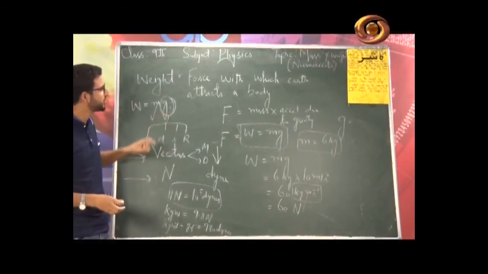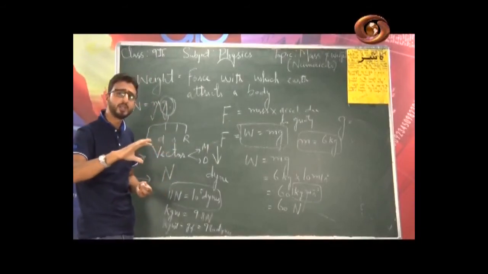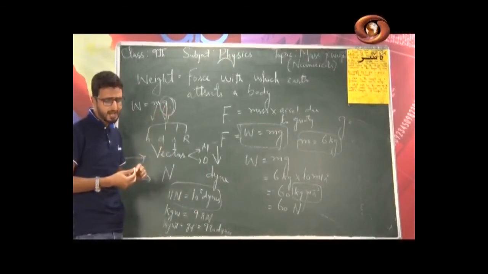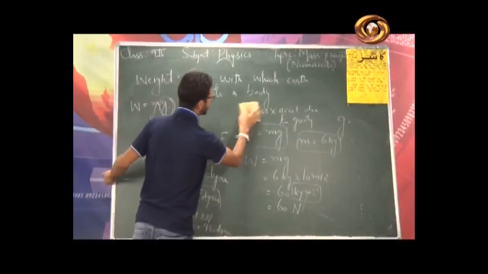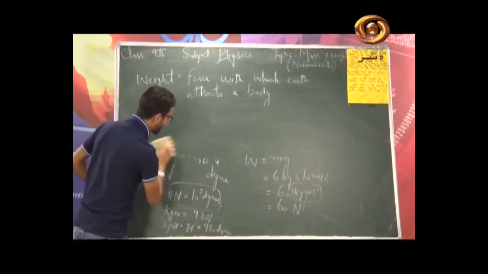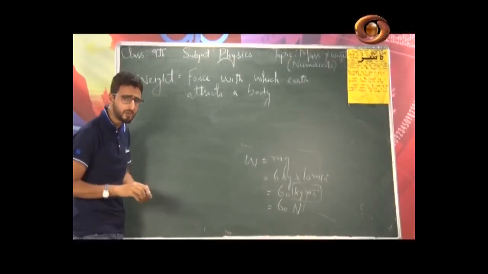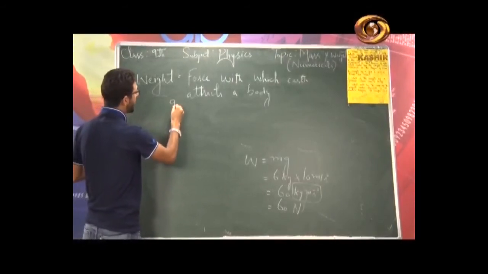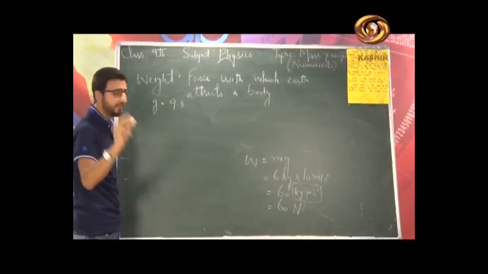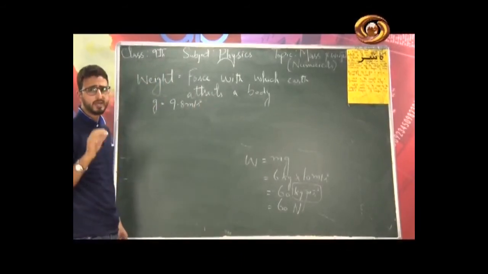So these were some of the features of the weight. Simply the force with which earth attracts a body, it is a vector quantity, it changes from place to place. Why? Because the value of g changes, and it always acts vertically downwards. Now, as I said earlier, this weight depends upon the acceleration due to gravity. But you also remember, on or near the surface of earth, the value of acceleration due to gravity is 9.8 meter per second square. Remember, I had also derived this value.